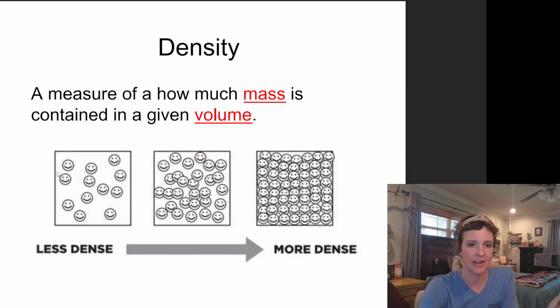In this square block of space I don't have very many smiley faces. But as I move this way, ooh, this one's got lots of smiley faces in the same square block of space. So this guy has more mass in the same amount of volume than this guy over here.